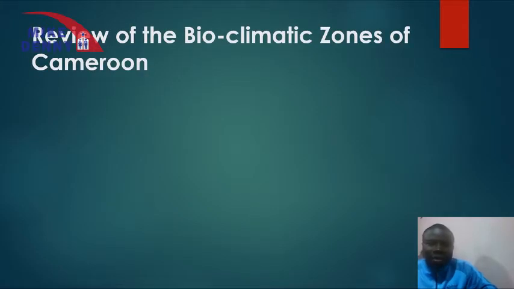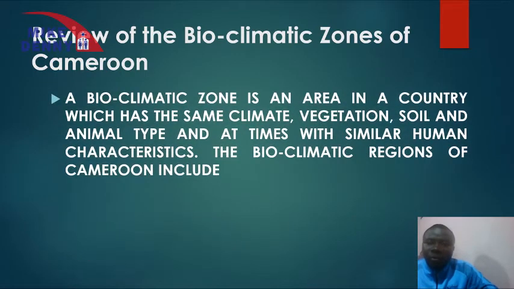In our last class, we talked about bioclimatic zones. And we said a bioclimatic zone is a large area of land which has the same climate, the same vegetation, the same soil, the same animal type, and at times with similar human activities or characteristics. Everything is just the same.